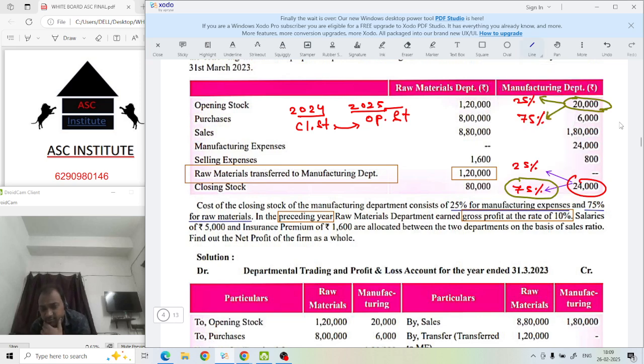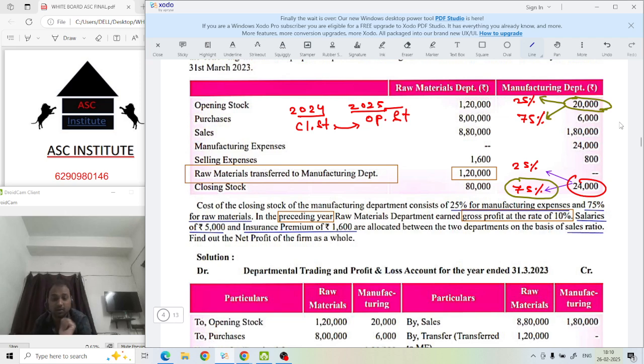Salaries of 5,000, insurance of 1,600 are allocated between two departments on the base of which ratio? Sales ratio.